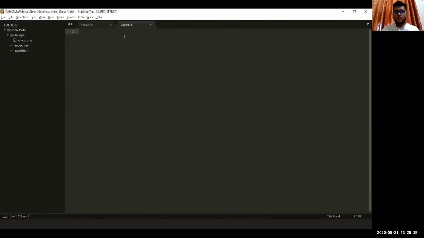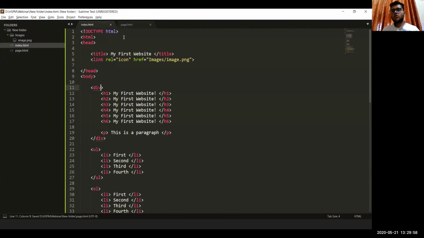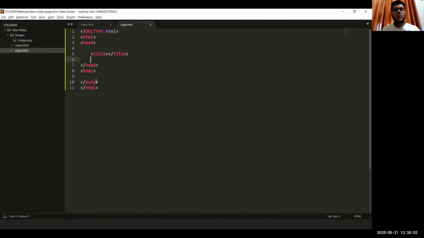Then we can open this arrow bracket and we can start typing HTML, and it would give this drop down list. So we can select HTML here and it will give us this boilerplate code that we can further use. Okay. So this is how you bring that code. Or if you don't want to do that, you can always start typing all of these things, it doesn't matter that much.